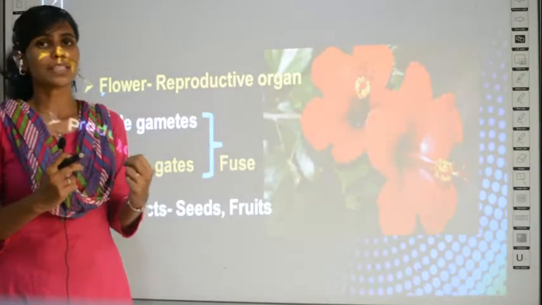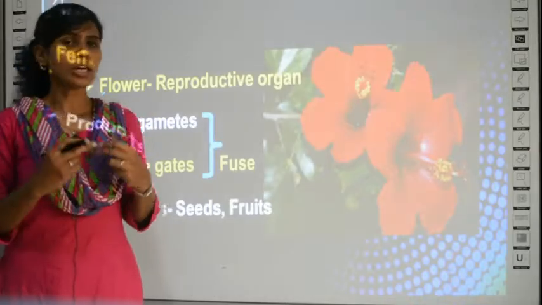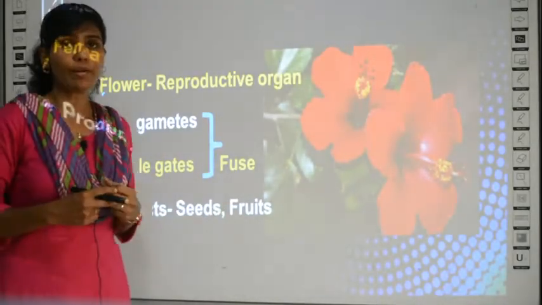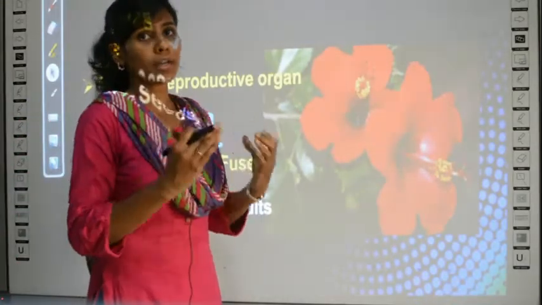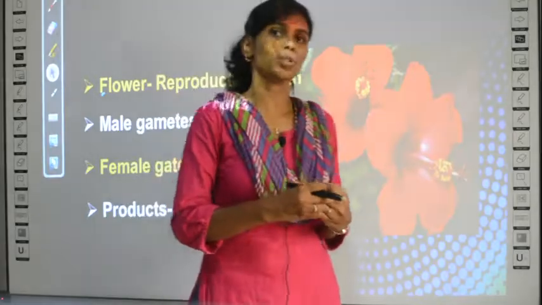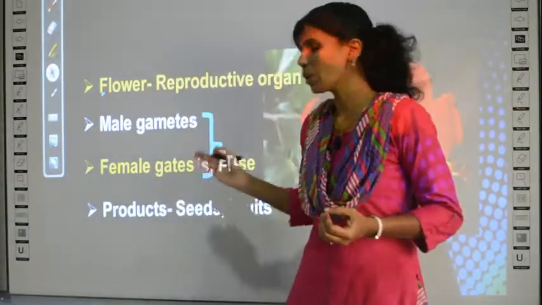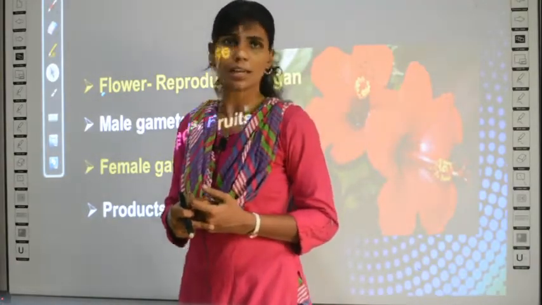What are those two products? One is called seeds and the next one is called fruits. Seeds and fruits are the products of sexual reproduction in a plant. Only for the formation of fruits or seeds, this process is happening in the plants. Clear?